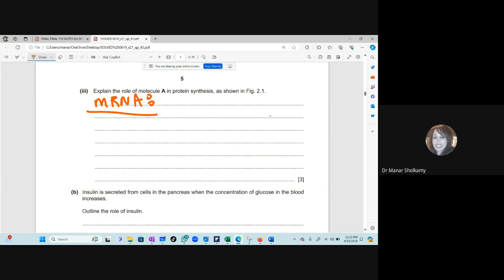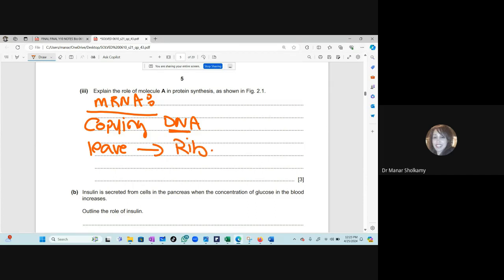Excellent. It will do the transcription part, or the copying part of the DNA that we want to produce. And then does the DNA stay in the nucleus or does it go out of the nucleus? It stays, it's only copied. Very good. It is copied by the messenger RNA. The messenger RNA will leave the nucleus and it will bind to a ribosome.